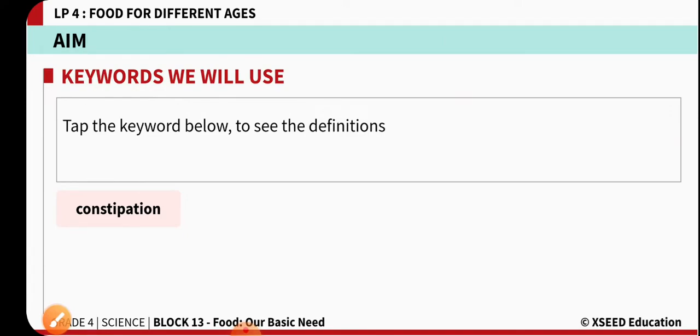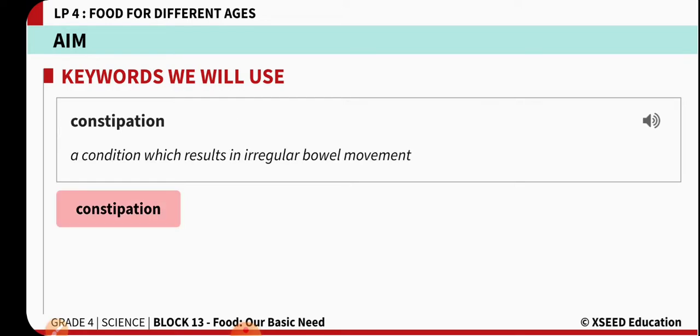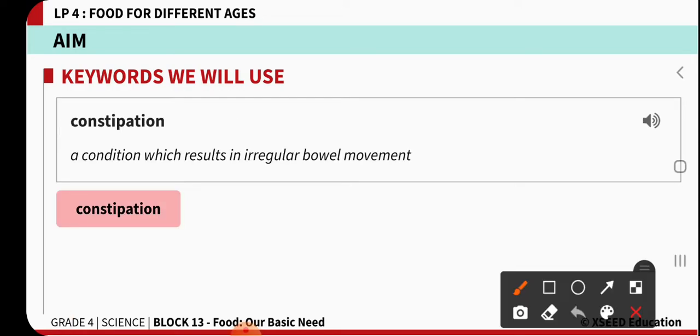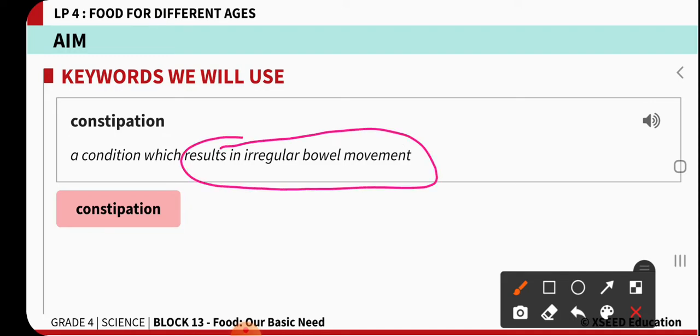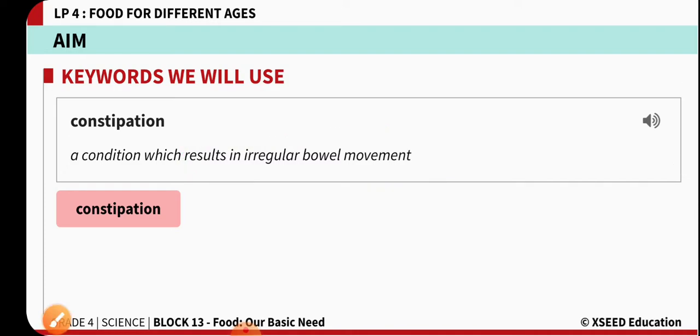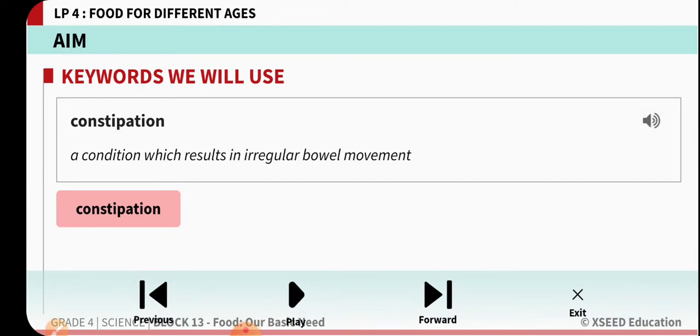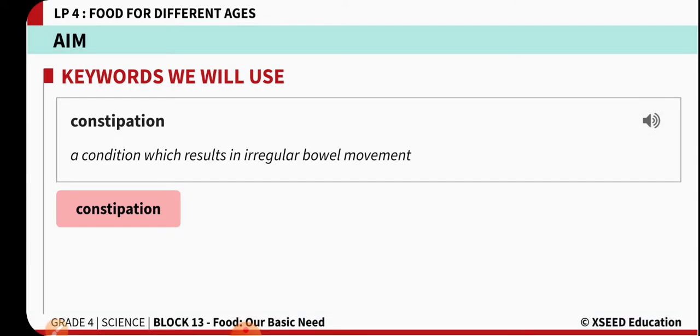So in today's class, we are going to learn a keyword called constipation. Constipation is a condition which results in irregular bowel movement. That means because of constipation, a person will face difficulty in the removal of feces. So the keyword today is constipation: a condition which results in irregular bowel movement.